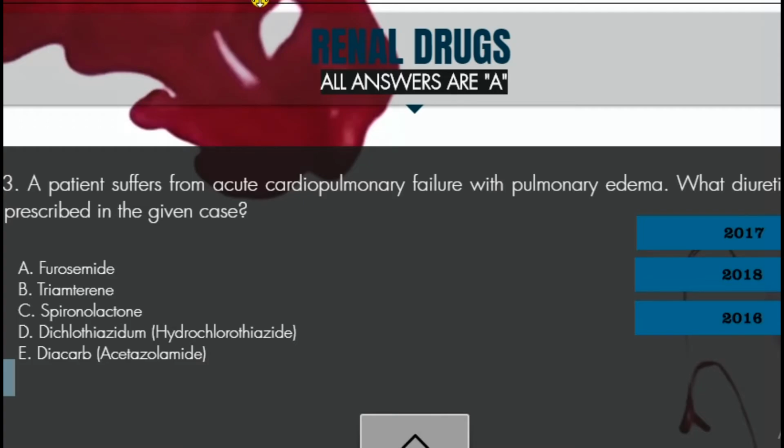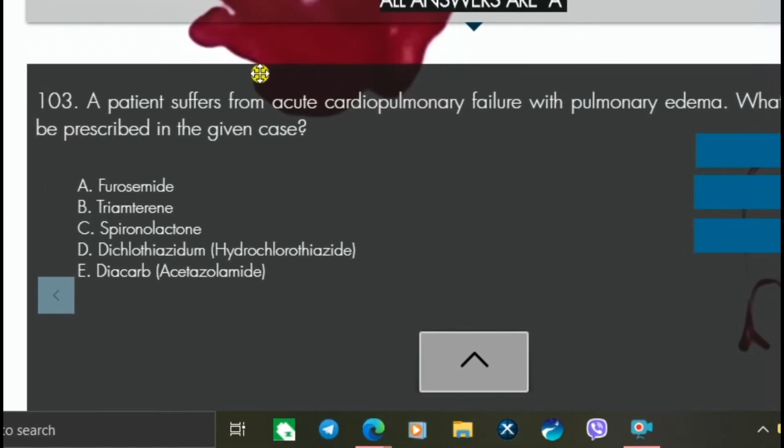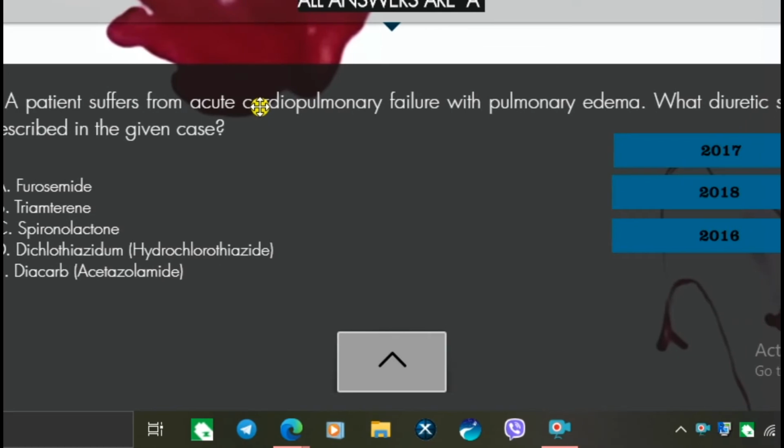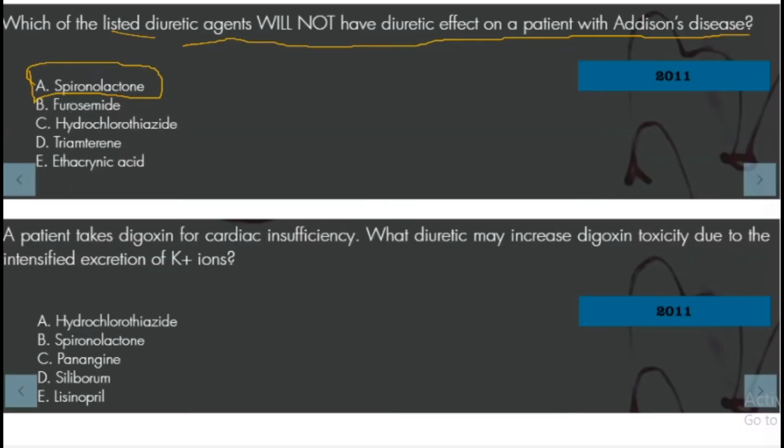That is what the question is asking. Which of the listed diuretic agents will not have a diuretic effect on a patient with Addison disease? That is spironolactone.